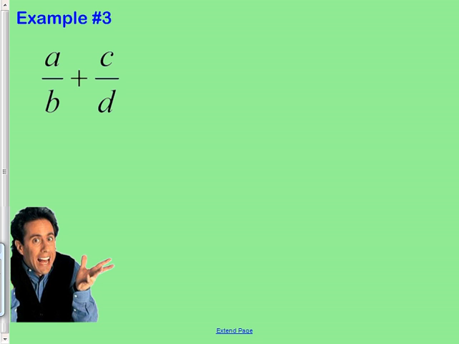It's got a not common denominator. I'll give you a hint. It's the same process. You multiply by something here and here, and here and here. That way you'll have a common denominator. Give this a shot.